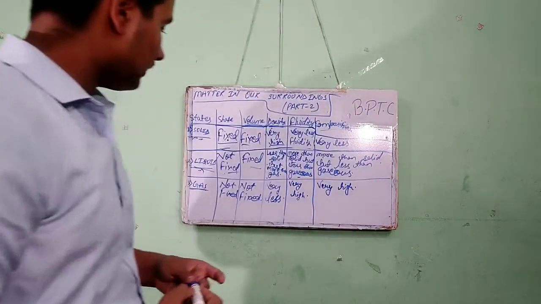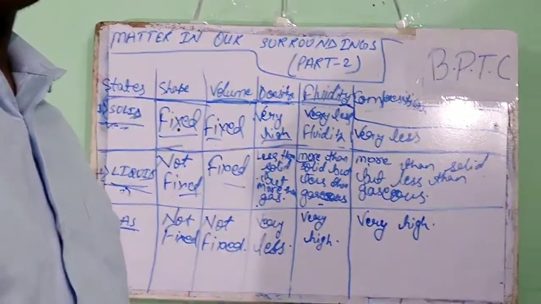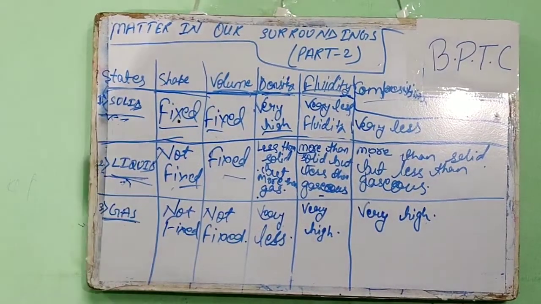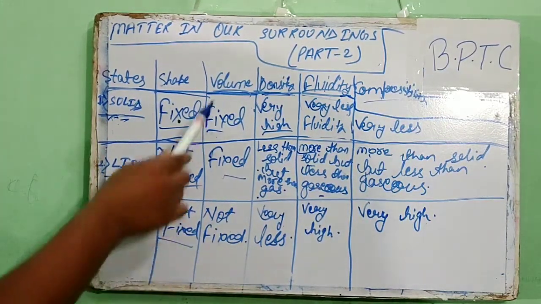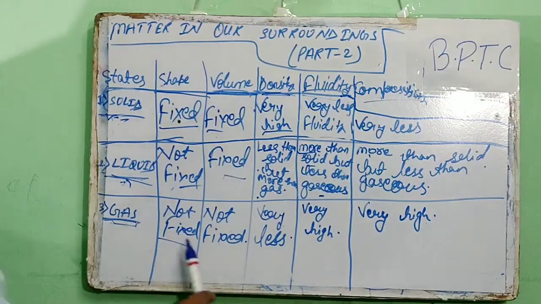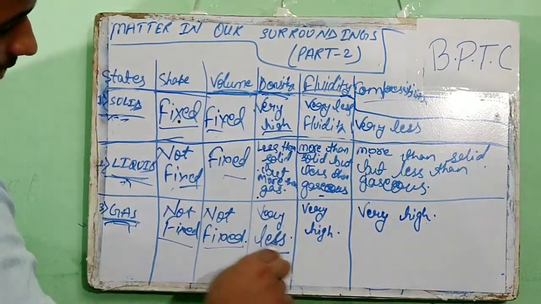Again I am going to zoom out what I have written here. Please see it. The shape of gaseous state is not fixed. Volume of gaseous state is also not fixed. Density of gaseous state is very less.